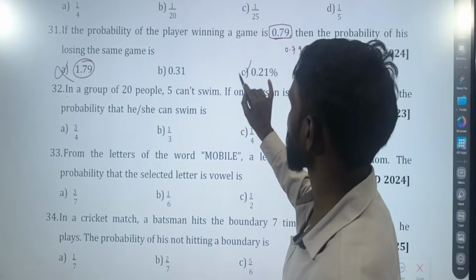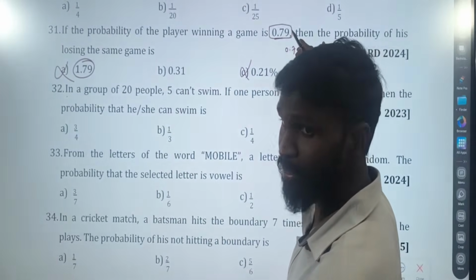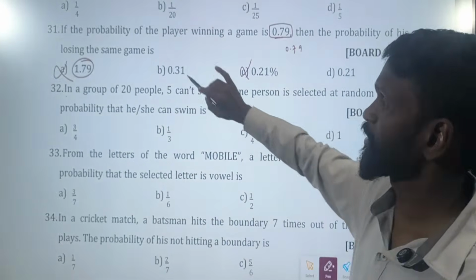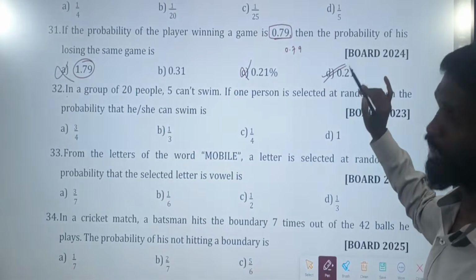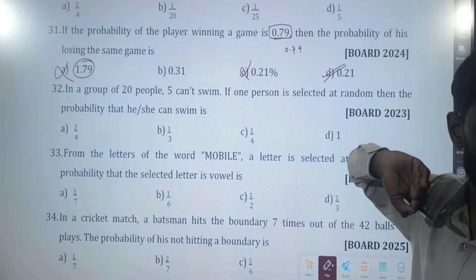It can't be because it is in percentage. But here it is not in percentage. Either 0.31 or 0.21. 0.21. Winning plus losing is 1.